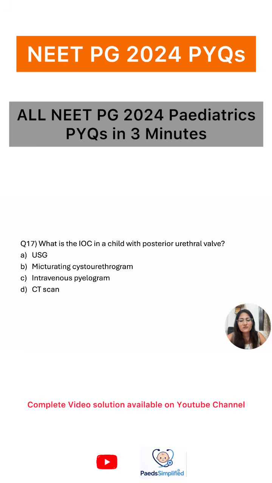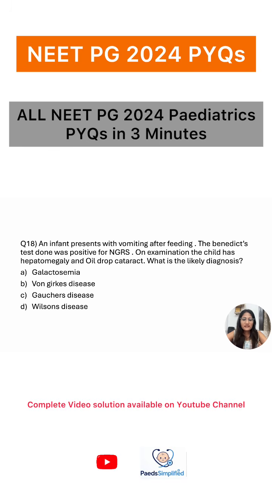Here you have the question: what is the investigation of choice in a child with posterior urethral valve? An infant presents with vomiting after feeding. The Benedict's test was done, which was positive for non-glucose reducing substances. On examination, the child has hepatomegaly and oil drop cataract. What is the likely diagnosis?